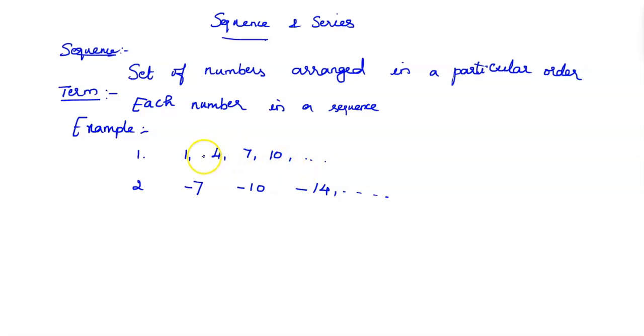So what is the particular order? The difference between the successive terms is 3. For example, 4 minus 1 is 3, 7 minus 4 is 3, 10 minus 7 is 3. Likewise, it is given. This is the particular order.